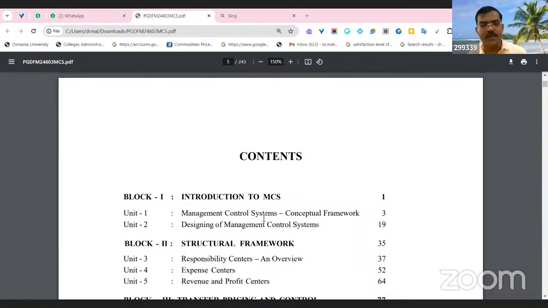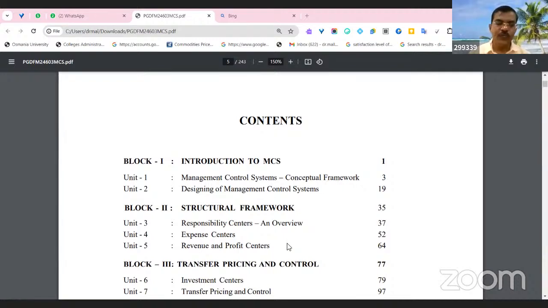How is this management control system designed according to the organization structure and according to strategy level? Various organizations have various kinds of management systems, depending upon their size, their business process, and their activities. Designs are different for different kinds of firms, right? In block number two, we are going to discuss the structural framework of management control systems, and we are going to cover responsibility centers and how to fix the responsibility of each level, and expense centers.